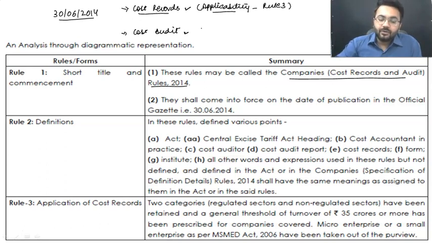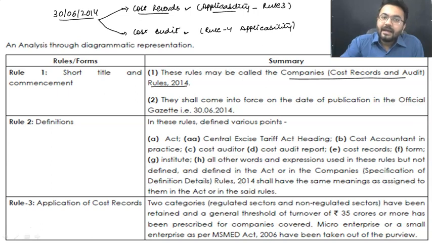And after that, Rule number 4 is going to tell you about the further applicability of cost audit. We covered it in the previous classroom, and at that time by mistake I must have mentioned Rule number 3 or 4. Whenever we cover them, we cover them together, right? So do understand that there's a difference between preparing cost records and getting your cost records audited.